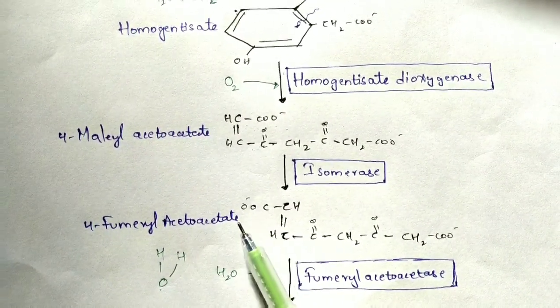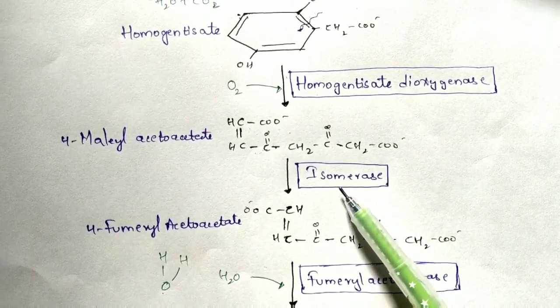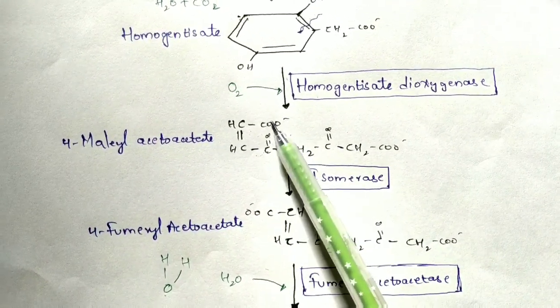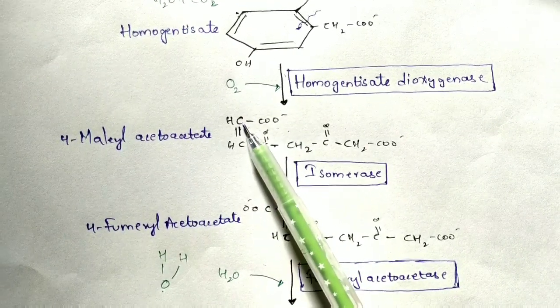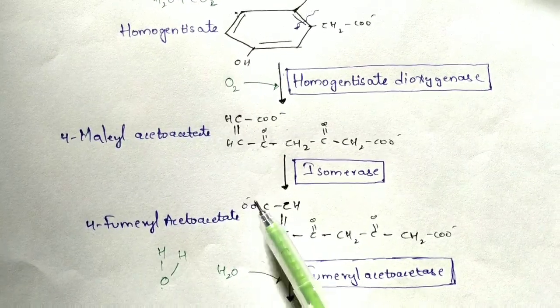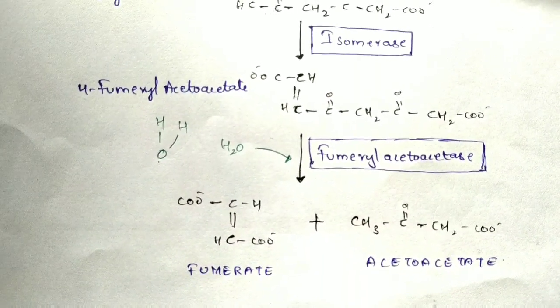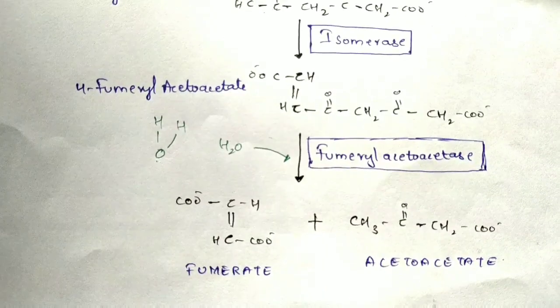If you see here properly, if you use the isomerase enzyme, then the carbon position will get shifted. This carboxyl group which has been attached here, which was represented towards the right side, will be represented towards the left side if you use the enzyme isomerase. By utilizing the enzyme isomerase, it forms 4-fumarylacetoacetate, as I have said.